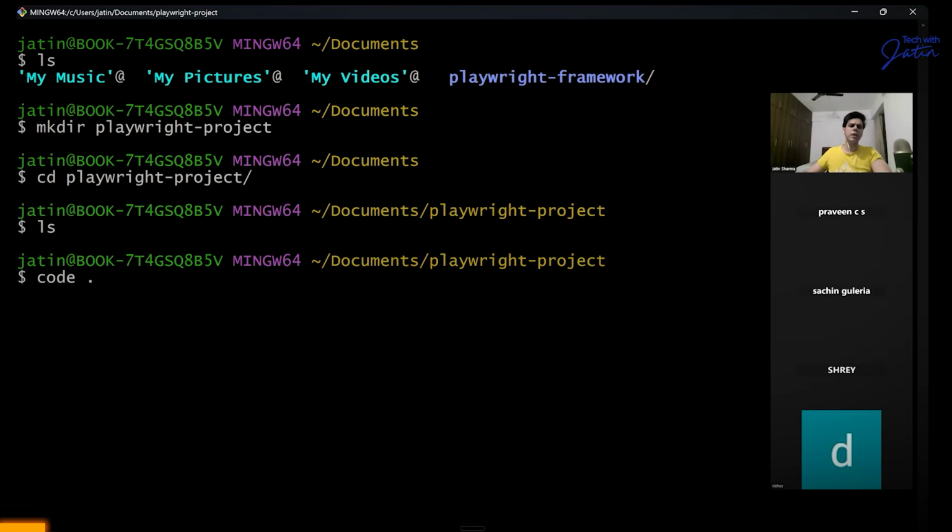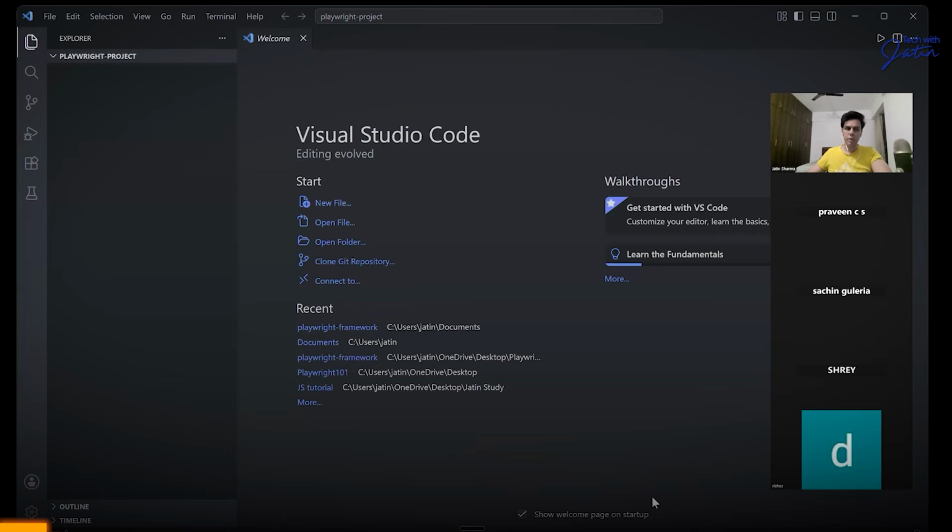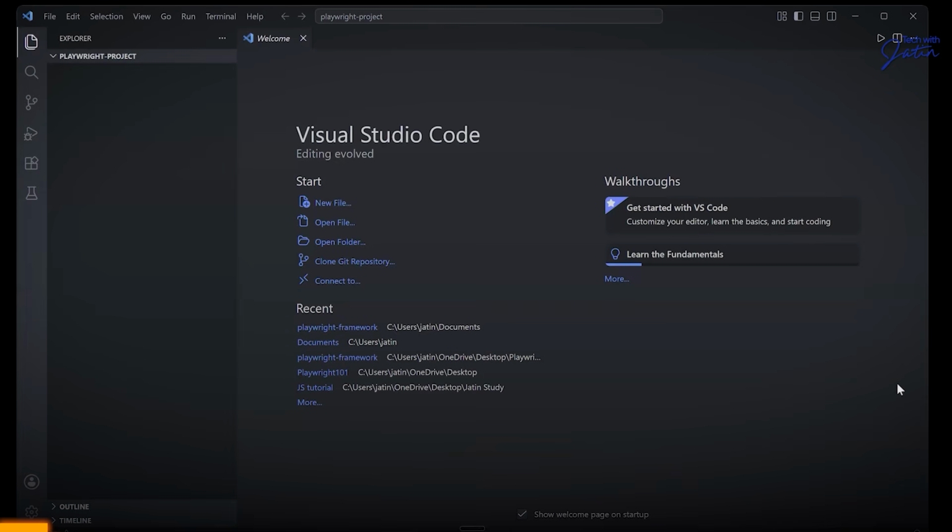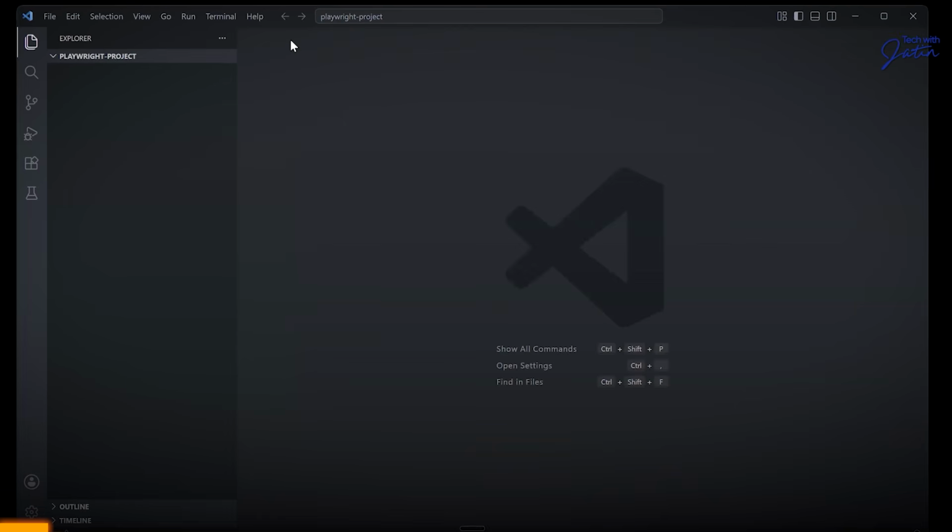Dot means technically your current project, or the folder which is there. So it's going to open VS Code inside this Playwright project folder. If I just hit enter, something has already happened, and we have this particular guy open over here. Now let me just close this. Let's keep this a little bit down. Perfect.